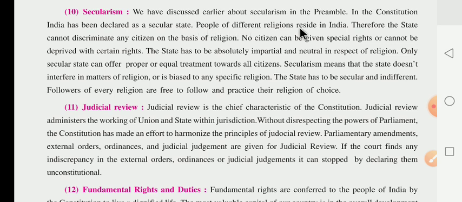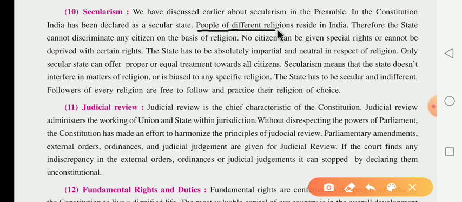People of different religions reside in India. It means all religious people are living in India: Hindu, Muslim, Sikh and Isai. And that's why we can say that India is unity in diversity. Therefore, the state cannot discriminate against any citizen on the basis of religion.